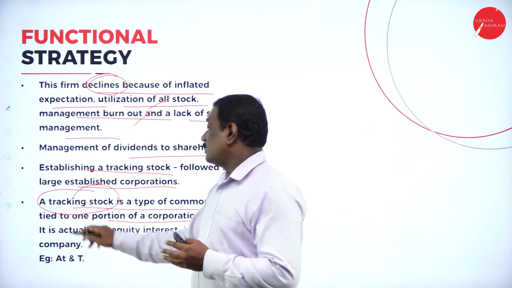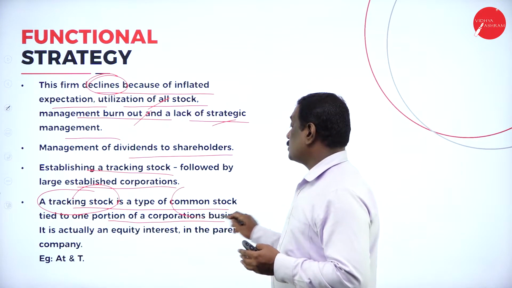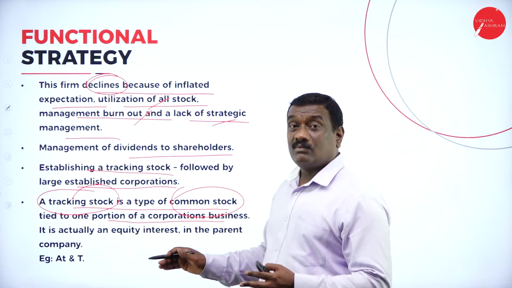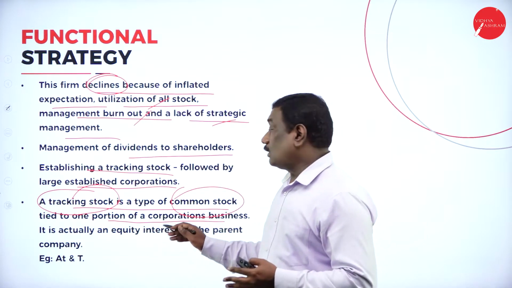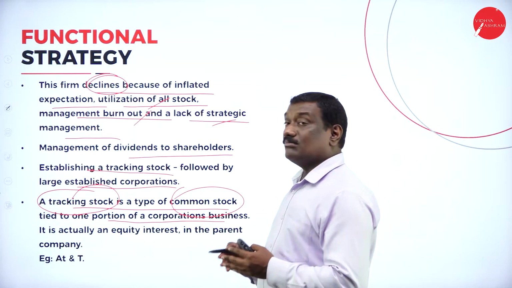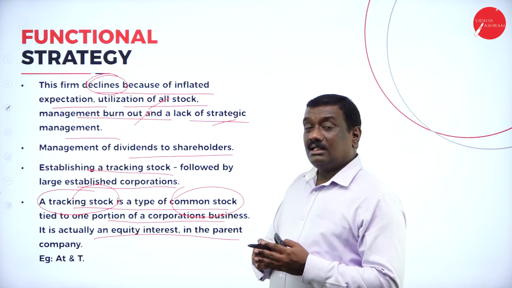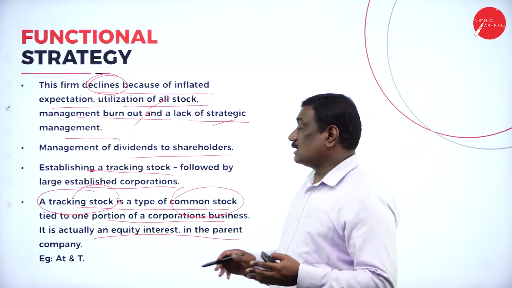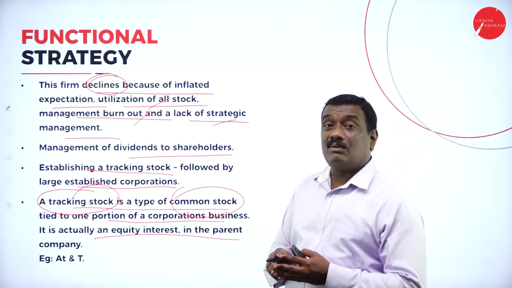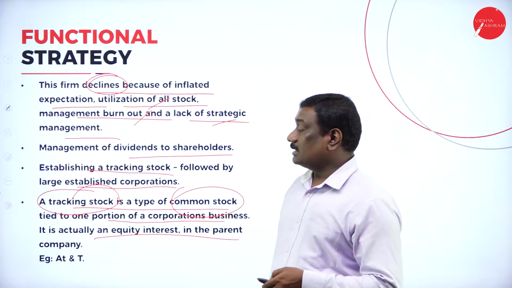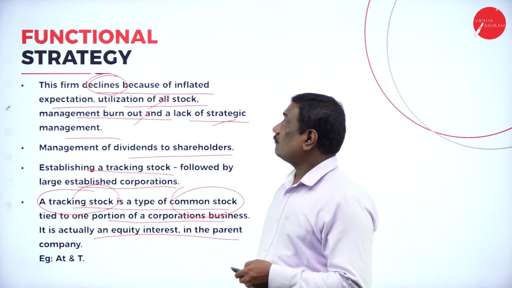A tracking stock is a type of common stock which has been tied to one portion of a corporation's business. It gives an equity interest in the partner's company, that is, an equity interest of that particular partner's company. For example, you can see AT&T.